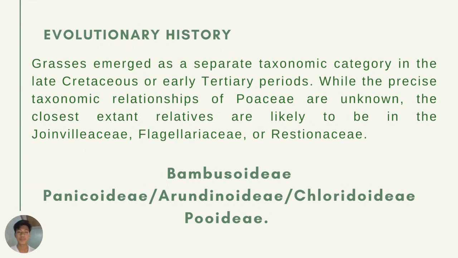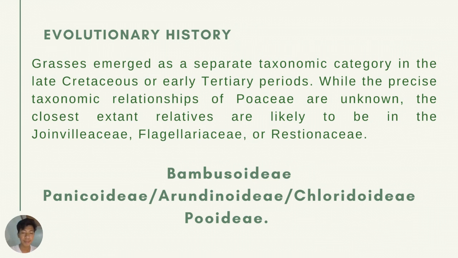Grasses emerged as a separate taxonomic category in the late Cretaceous or early Tertiary periods. While the precise taxonomic relationships of Poaceae are unknown, the closest extant relatives are likely to be in the Joinvilleaceae, Flagellariaceae, or Restionaceae. Taxonomic evidence and cladistic analysis support the division of Poaceae into evolutionary subgroups. These groups are the Bambusoideae, the Panicoideae, the Arundinoideae, Chloridoideae, and the Pooideae.